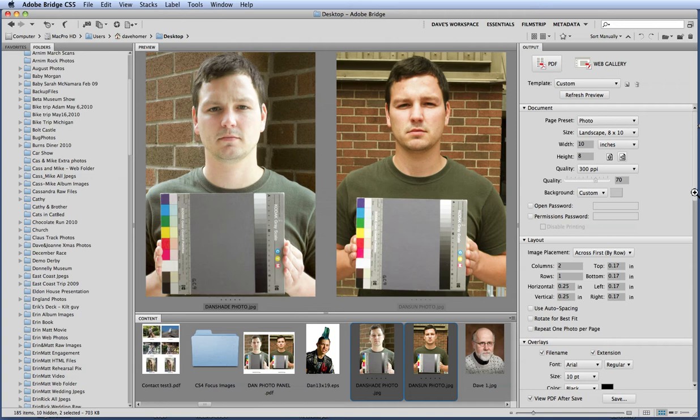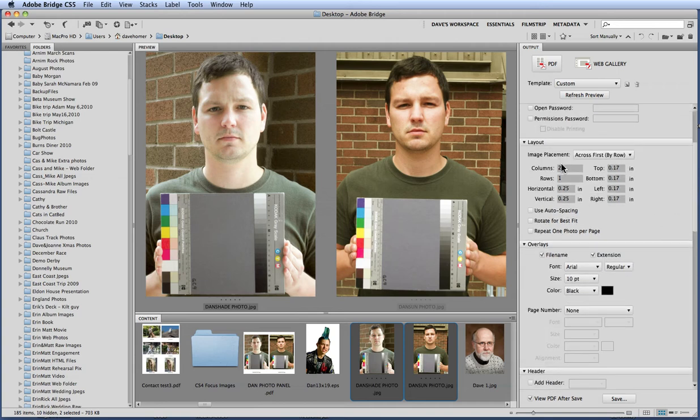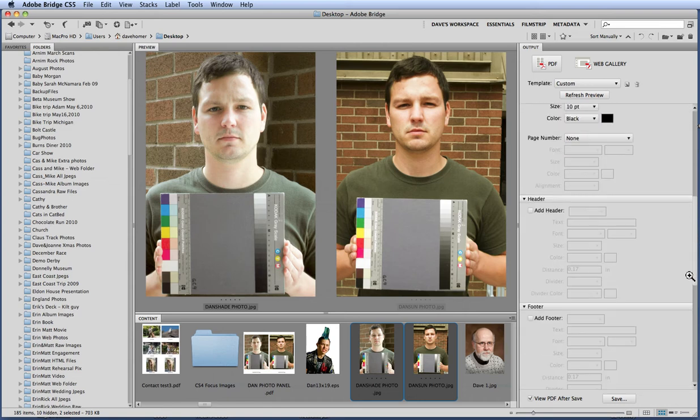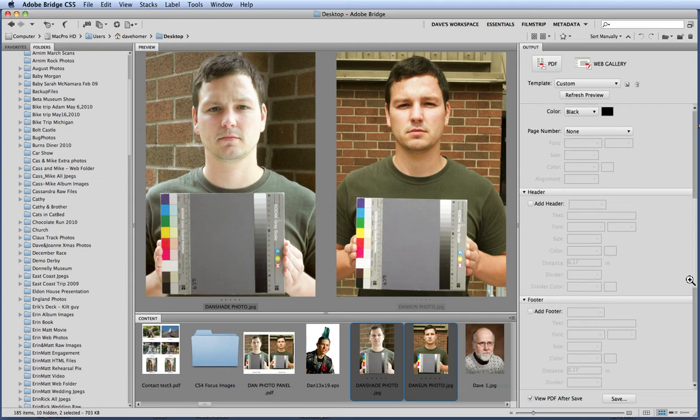Now instead of the rows being 2x3 like you did with your contact print, make it a couple of columns by one row. That'll put two pictures on the one page. You could maybe turn the extension off. We don't really need the JPEG to show up on the overlay, the file name. So we have Dan in the sun and Dan in the shade.